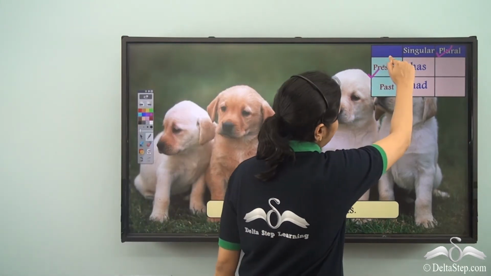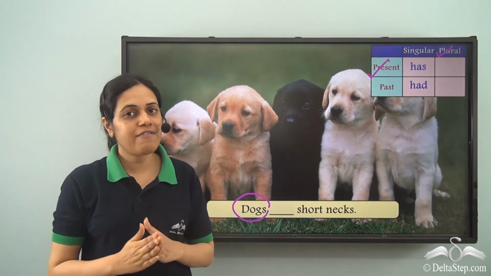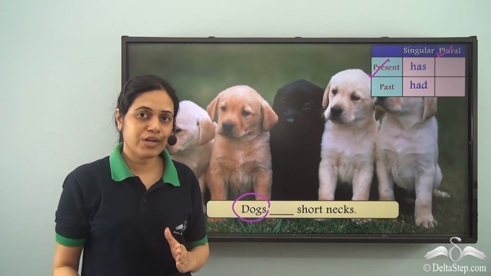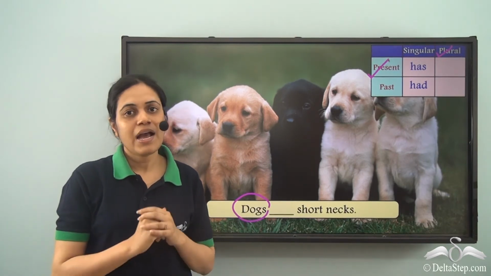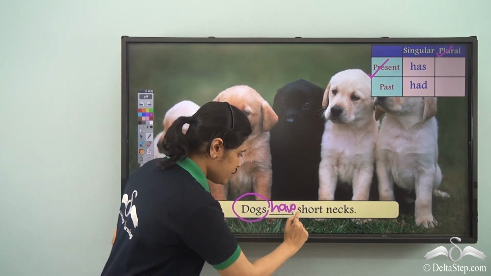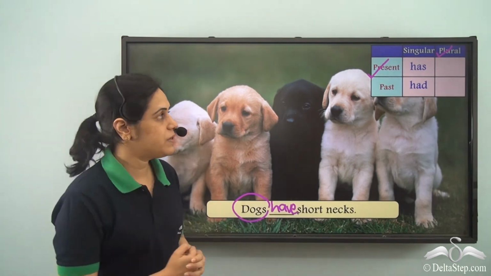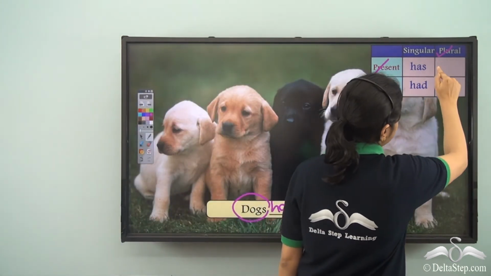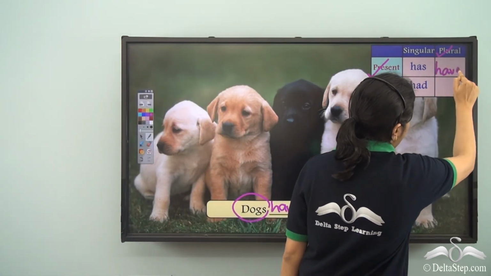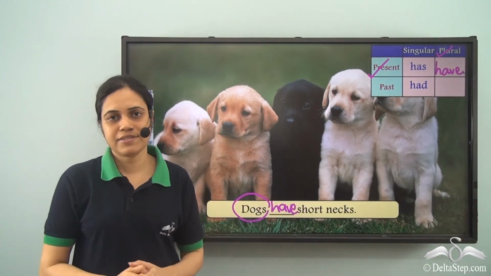So, we are talking about present. What is the form of have verb used for plural present tense? Have. Dogs have short necks. So for third person, plural present, have is used. Dogs have short necks.